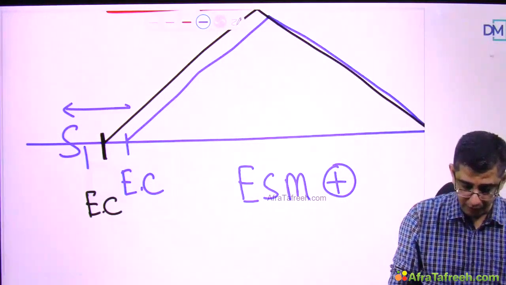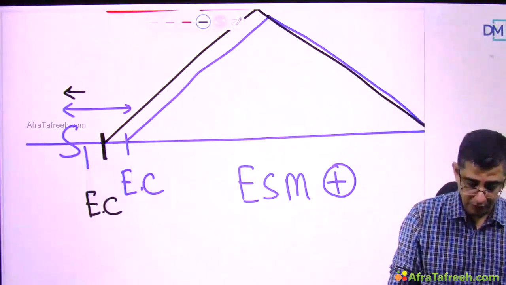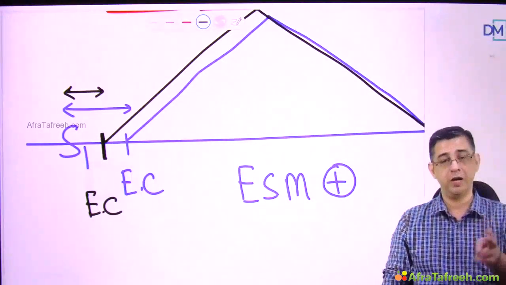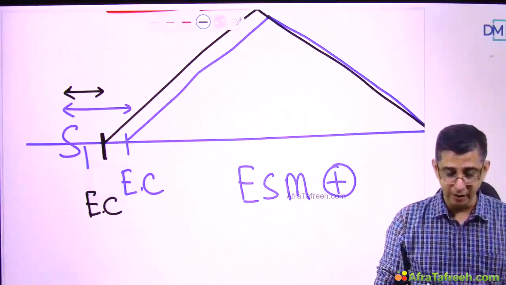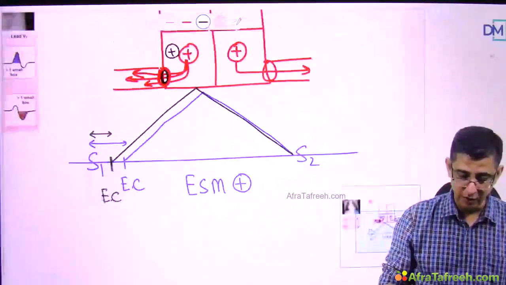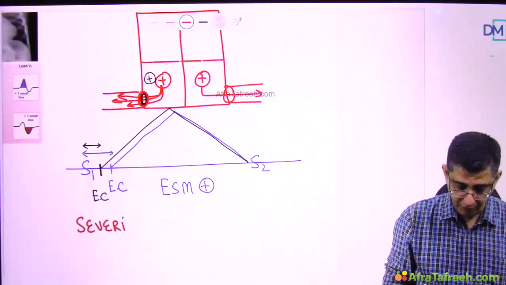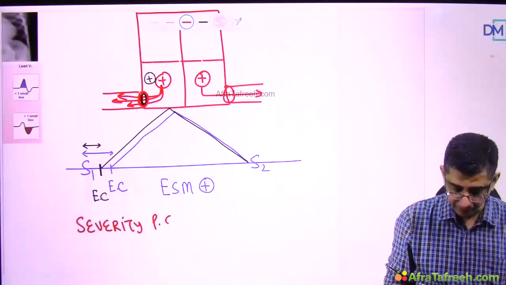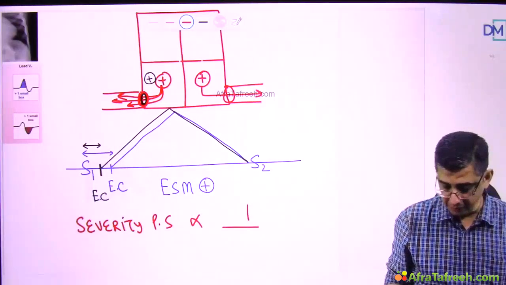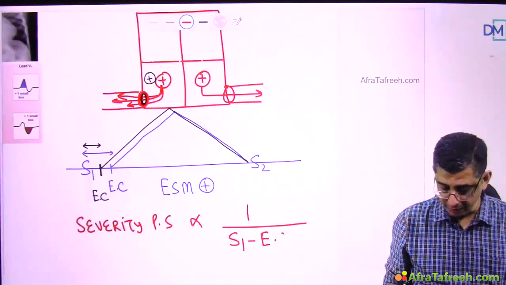What I'm doing here is similar to what I've done even for mitral stenosis. In mitral stenosis, I have been talking about the gap between S2 and opening snap, but here I am talking about the gap between S1 and ejection click. So I would like to say this: the severity of pulmonic stenosis is inversely related to the S1 and ejection click gap.